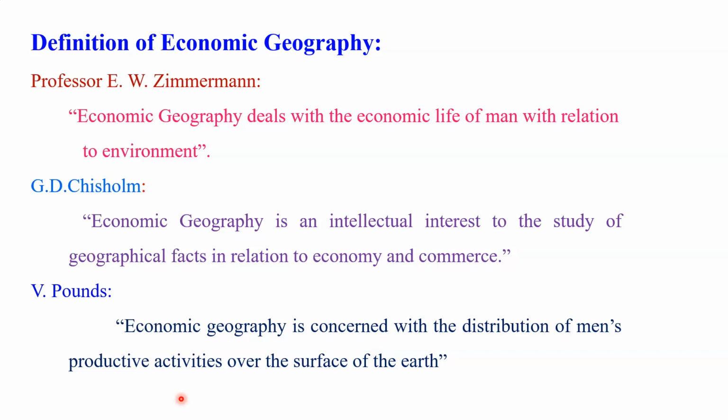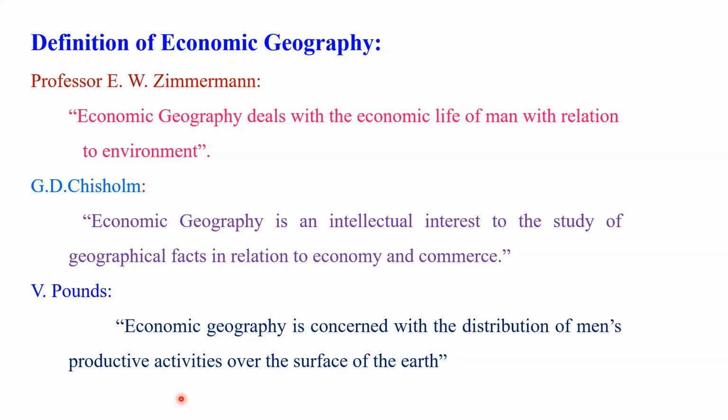So it means what? Whether I am talking about the underdeveloped country, developing country, or developed country, everywhere you will find the economic activities of human beings are not evenly distributed. They are uneven as per the geographical location and the cultural factor. These activities are totally different on the surface. And the study of the distribution of human economic activity is the main theme discussed in this definition.